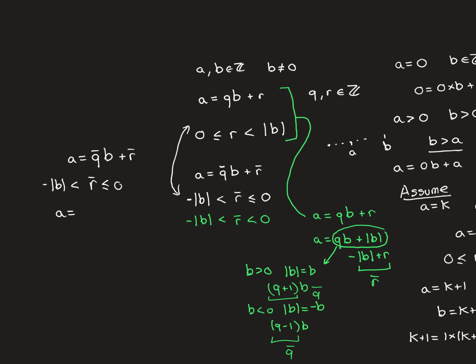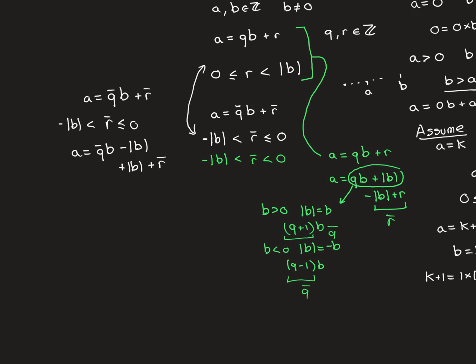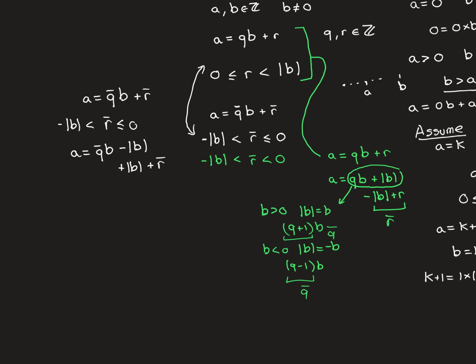So we'll get a is equal to q bar times b, in fact actually it's the other way around now, because we want the plus mod b to be with the remainder. So minus mod b, plus mod b, plus r bar. And on the picture, I will actually just redraw a bit of this picture.